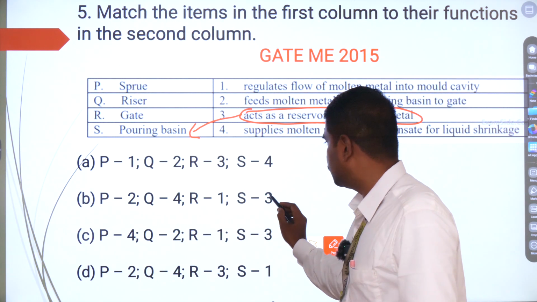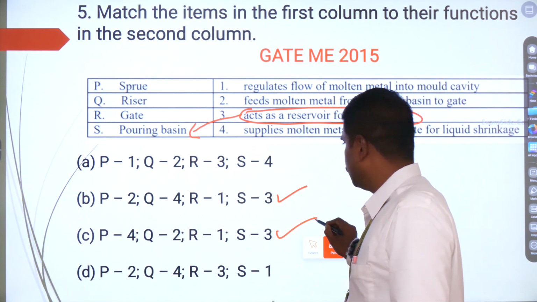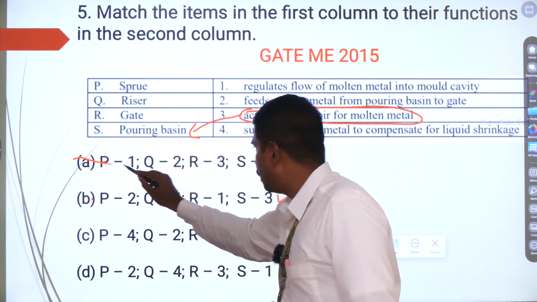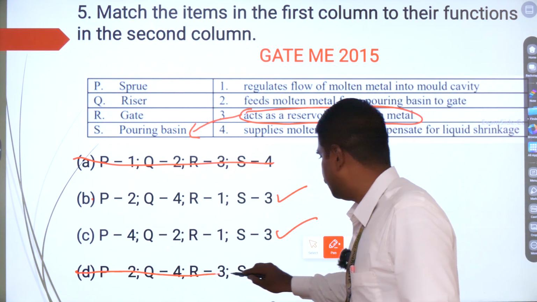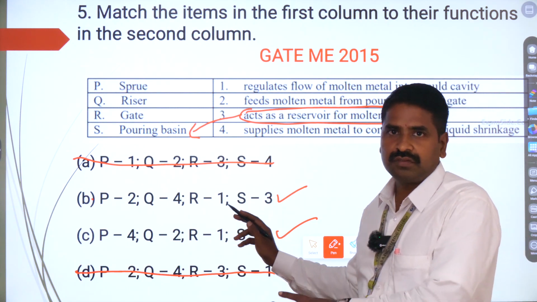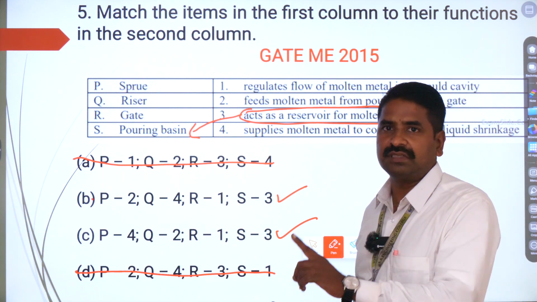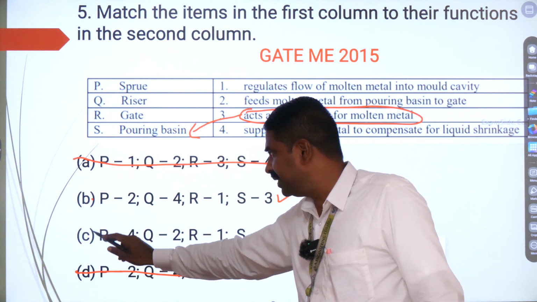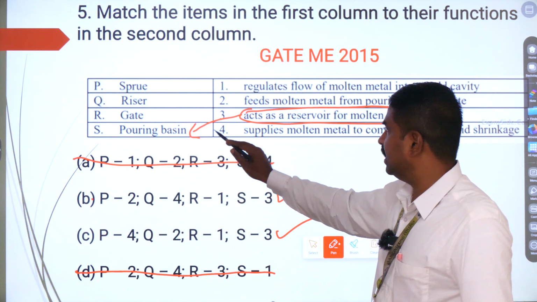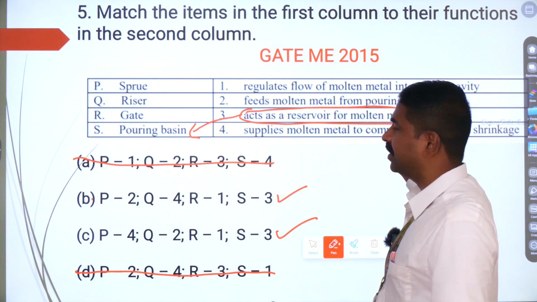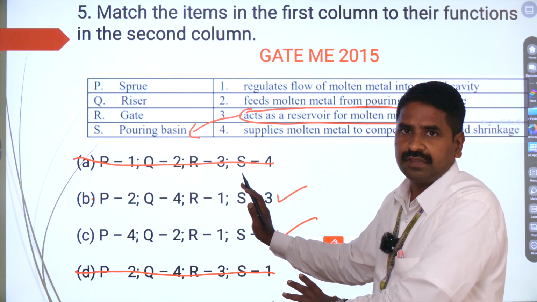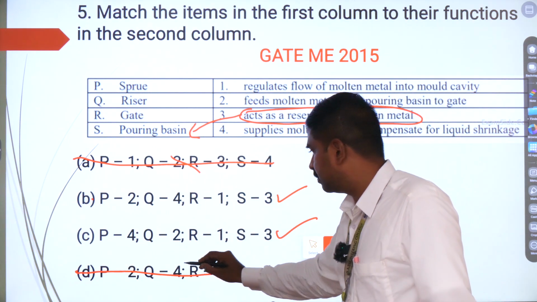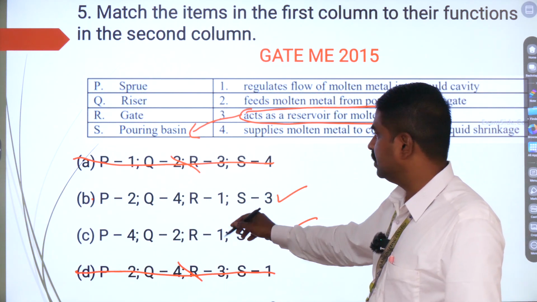So you see the options now, where S is equal to 3. You are going to have two options, option B and option C. So you can strike out option A and you can strike out option D. So you are left with two options, and you know only one is the correct answer. With that you are shrinking the options. Option B and C, because both are saying that the pouring basin acts as a reservoir for the molten metal. It is going to be correct. With this, I am locking two options, B and C. The remaining two are going to be wrong. You leave it. Now coming to the second.